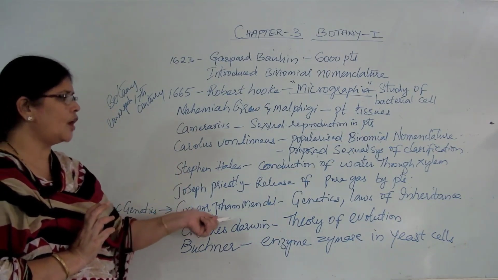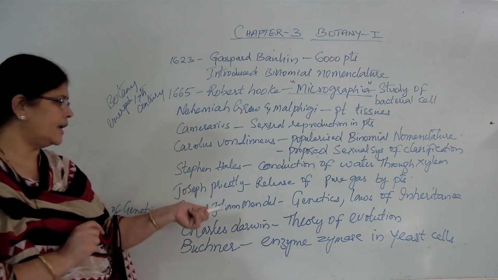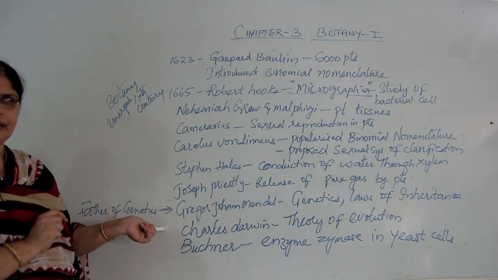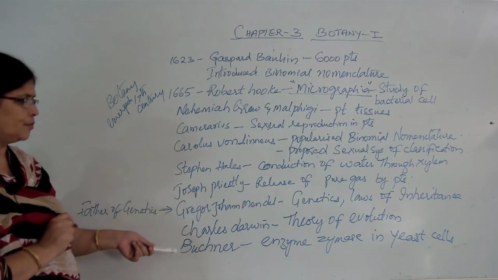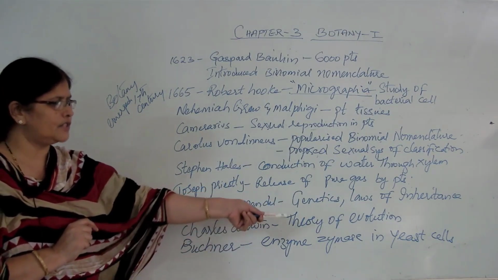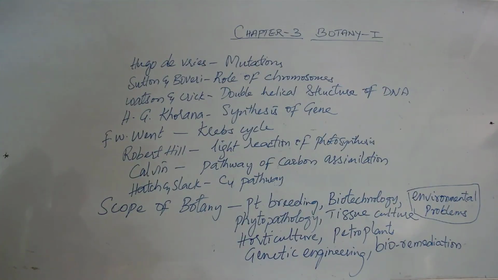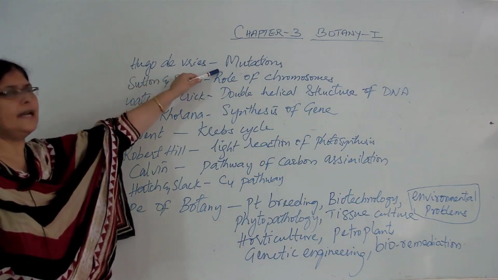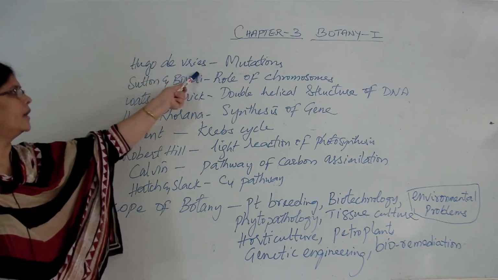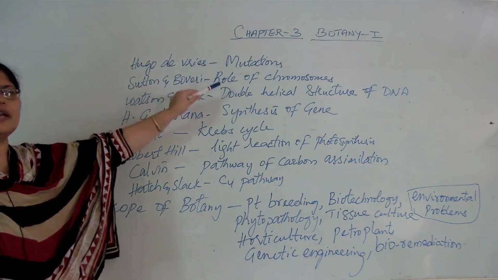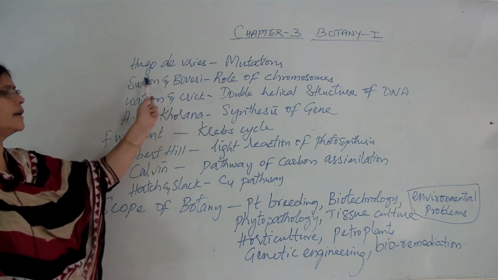And it was Gregor John Mendel who did a lot of study in genetics, and he gave the laws of inheritance, and he is also called the father of genetics. And Charles Darwin was the person who gave the theory of evolution. And it was Buchner who studied the enzyme zymase in yeast cells. Mutations were studied, and an elaborate understanding of mutations was given by Hugo de Vries. And the role of chromosomes, or chromosomal inheritance, and how they help in heredity, was explained by Sutton and Boveri.